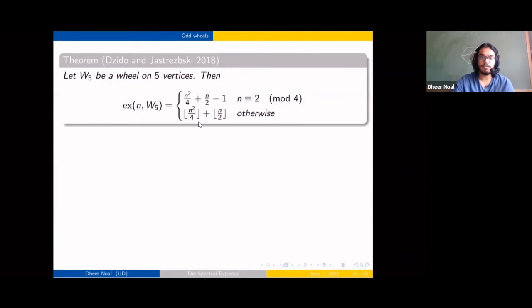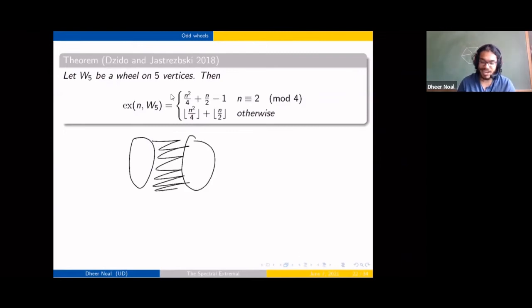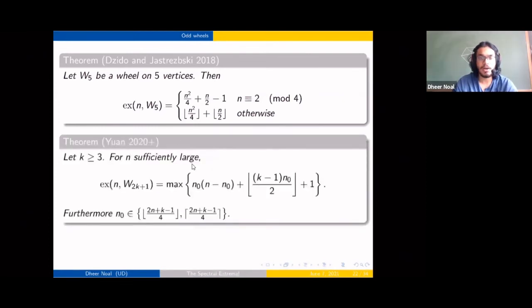And so the extremal graphs over here, I want to draw what they look like. They again look like balanced complete bipartite graphs, but now we're going to be adding a matching inside both of the parts. I said they were balanced, but in some cases you can have the difference of the sizes being 2.